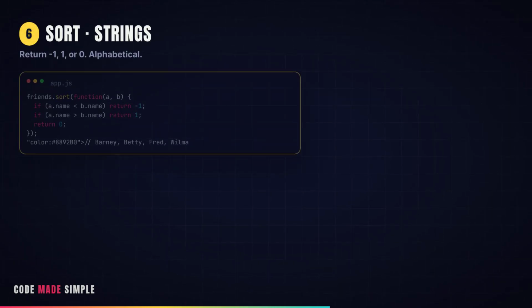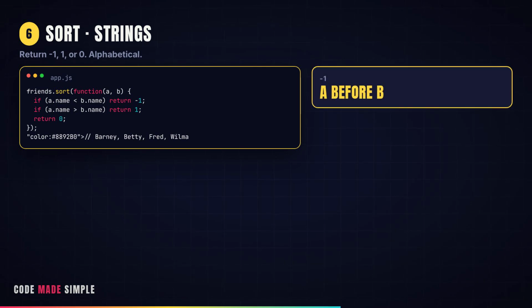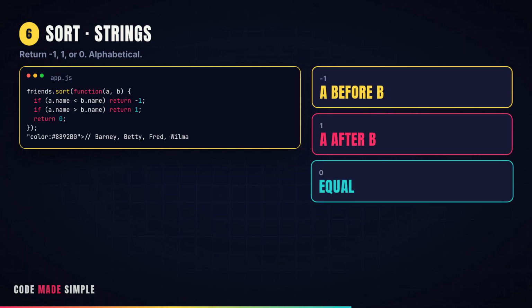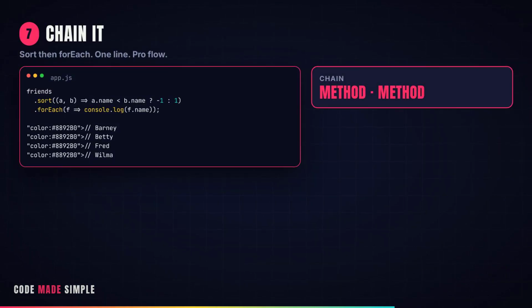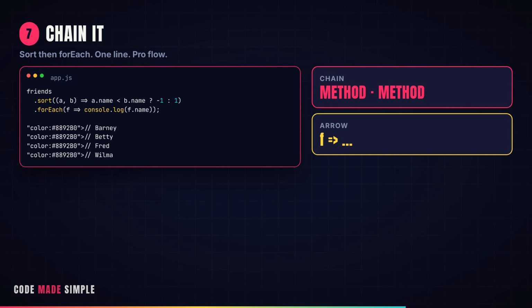Sort by a string. Compare names. Return -1, 1, or 0. JavaScript reorders the array in place. Alphabetical, done. Chain it. Sort, then dot forEach. Then log. One expression, one line, one flow.